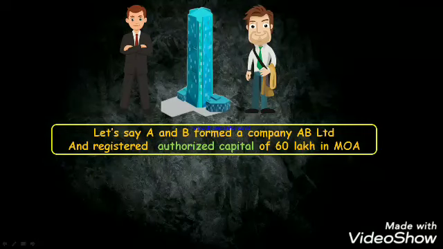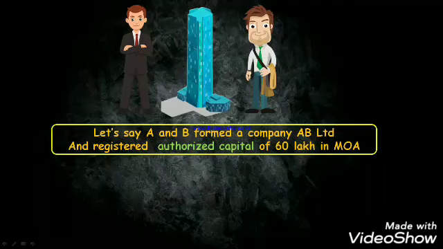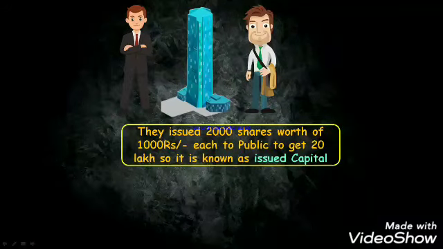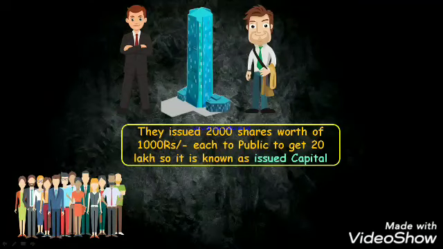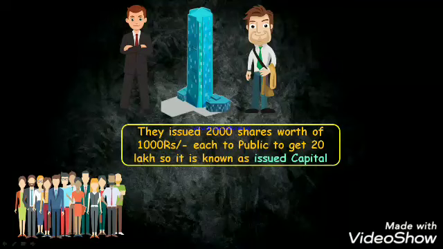Means beyond this 60 lakh, the company cannot raise any amount from the public. Then they issued 2000 shares worth 1000 rupees to the public to get 20 lakh, so it is known as issued capital. So what did I tell you till now? What is authorized capital? Beyond this limit you cannot raise the fund.